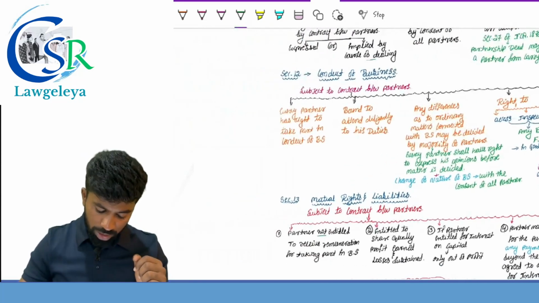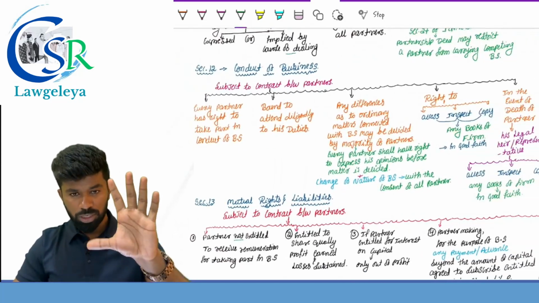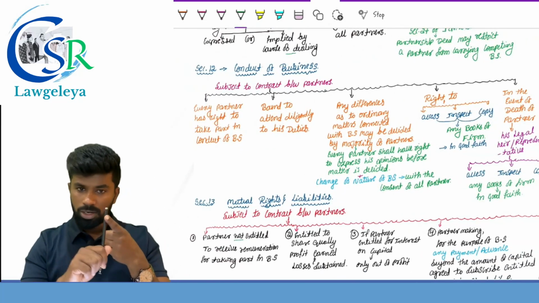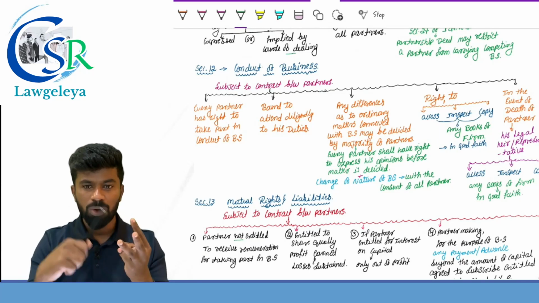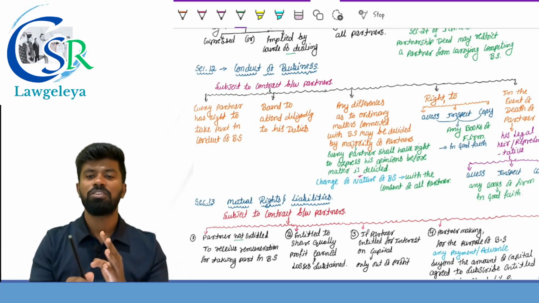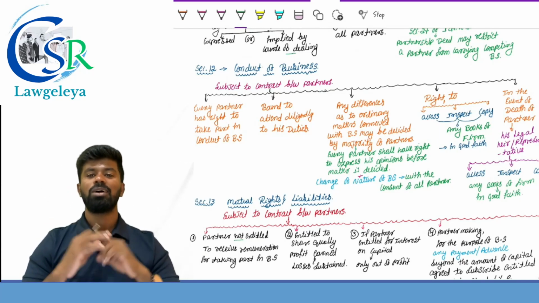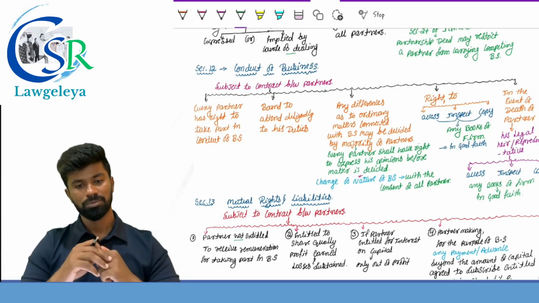So section 12 provides five provisions. First one, take part in the conduct of the business. Second, it should be diligent. Third, how differences between the partners are resolved. And the fourth and fifth, with respect to access to the books of the firm.